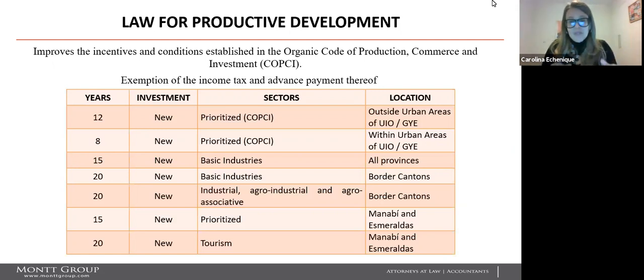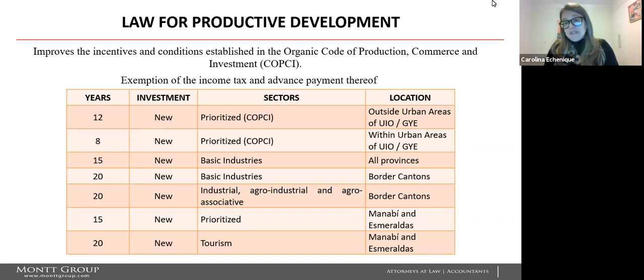For example, if your project is located outside the urban areas of Quito and Guayaquil and is considered a prioritized COPCI sector, you will have 12 years of income tax exemption. Whereas if your project is located within the urban areas of Quito and Guayaquil and considered a prioritized COPCI sector, you will have a tax exemption of 8 years.